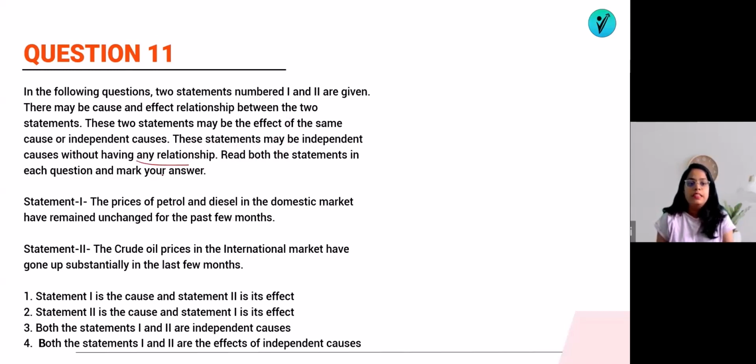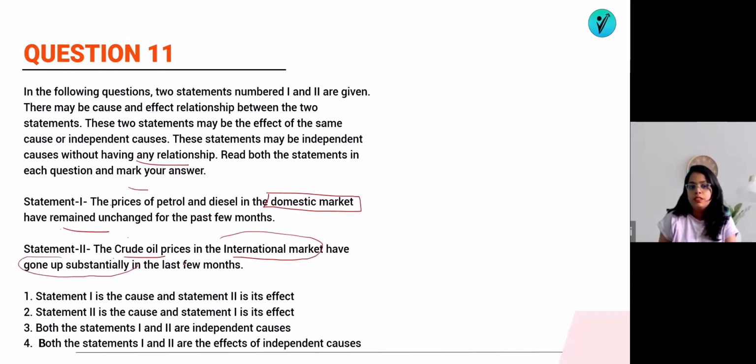Statement 1 is that the prices of petrol and diesel in the domestic market have remained unchanged for the past few months. Statement 2 says that the crude oil prices in the international market have gone up substantially in the last few months.